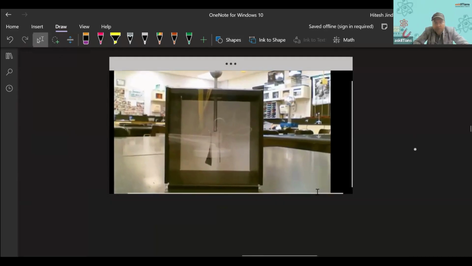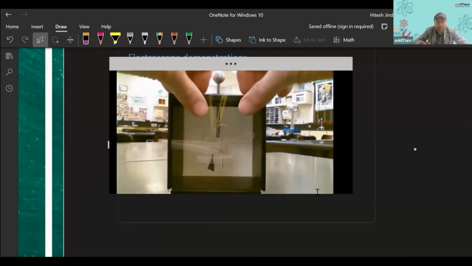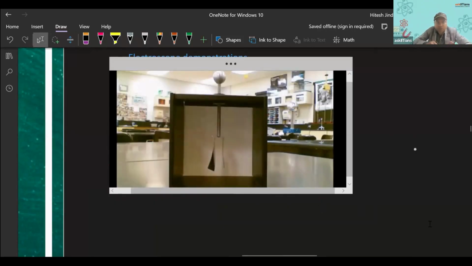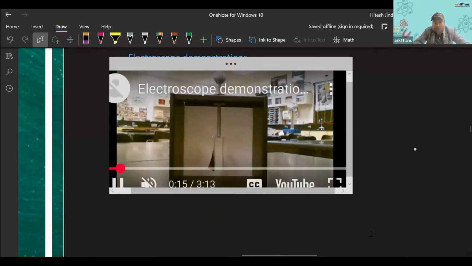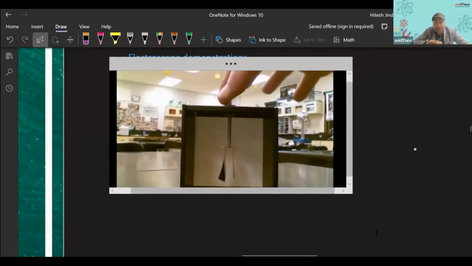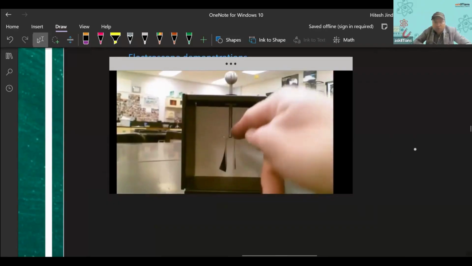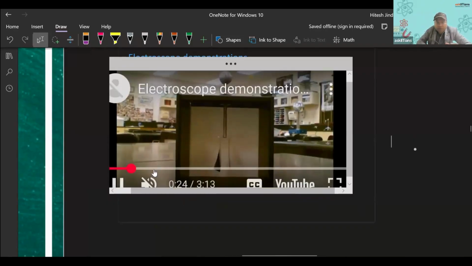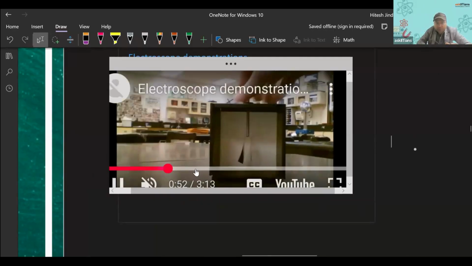It is a very sophisticated one. In the lab we have it here. So these are the two leaves we are having, right? And this is the metal knob we have.